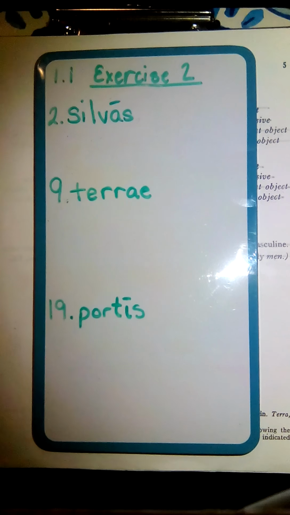I'm going to be giving you a sampling of how to do Unit 1, Lesson 1, Exercise 2. I've chosen to do numbers 2, 9, and 19. The instructions say, tell what cases these forms are and give the meanings. So we're going to look at this and how to find the forms.